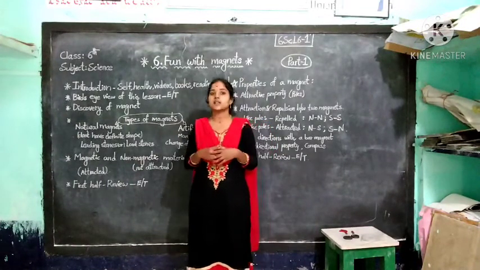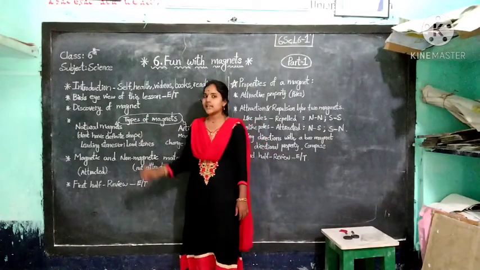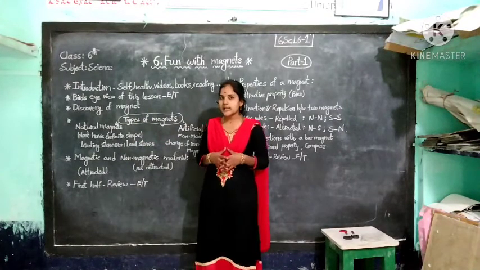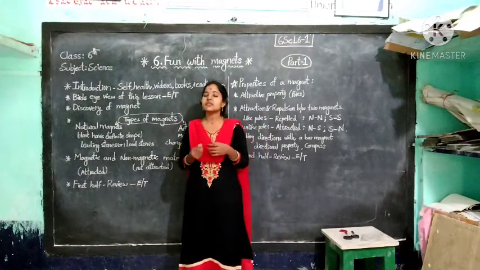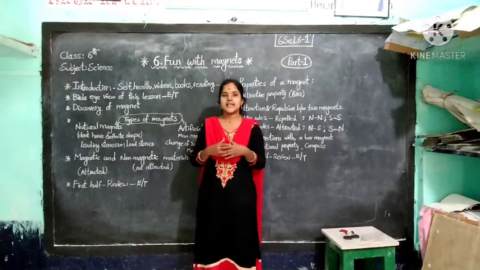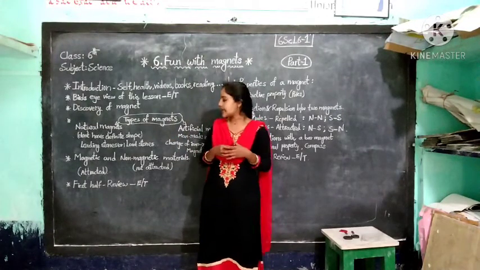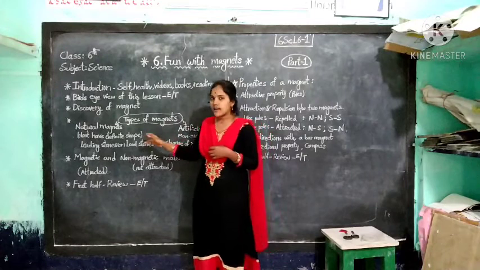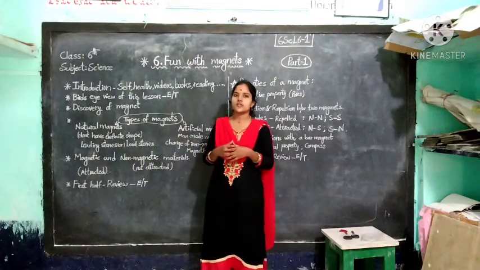Magnetic stones are called natural magnets, and they do not have a definite shape. They are used to know the direction, and they are also known as leading stones or lodestones.